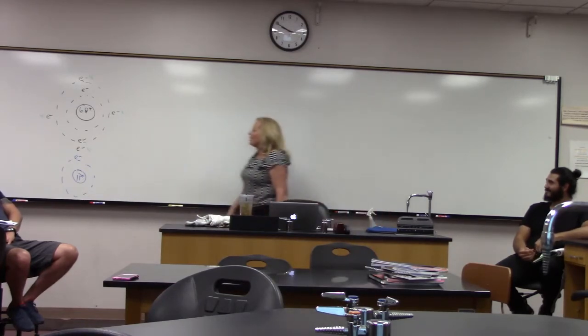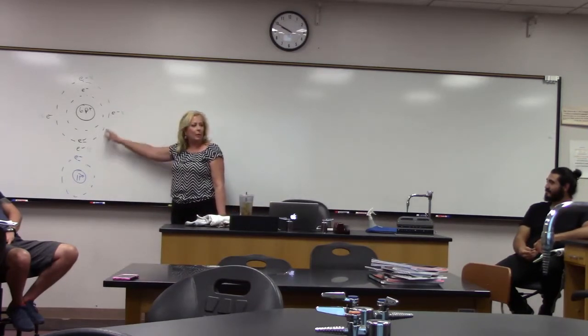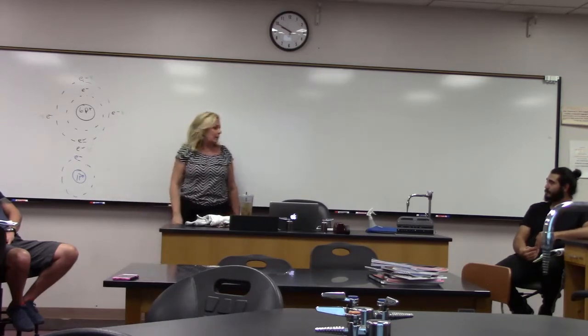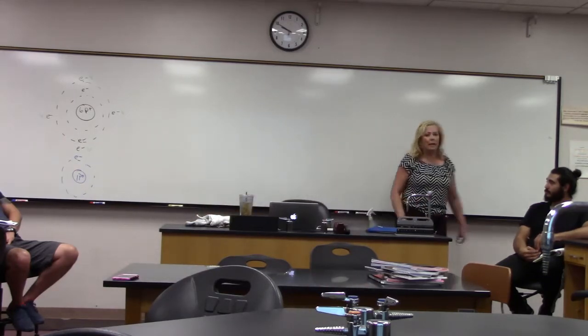Anyway, okay, so if we bring hydrogen close enough to carbon, what can happen to make both of them more stable? You have to be able to make both atoms more stable, because watch.